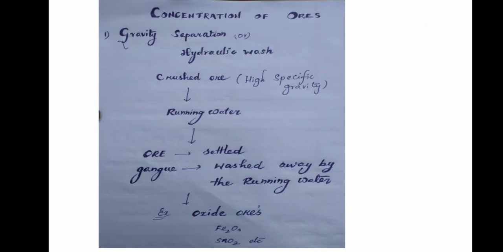See, this is the gravity separation flow chart. In this method, the ore having high specific gravity is separated from the gangue that has low specific gravity by simply washing with running water. First, the ore is crushed to a finely powdered form and treated with rapidly flowing current of water. During the process, the lighter gangue particles are washed away by the running water.